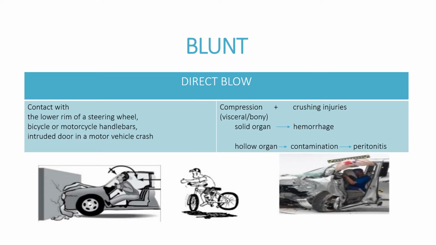So this can cause compression to the visceral or the bony part, and hence it causes crushing injuries. When it happens to a solid organ, it can bleed, and when it happens to a hollow organ, it will contaminate and cause peritonitis.